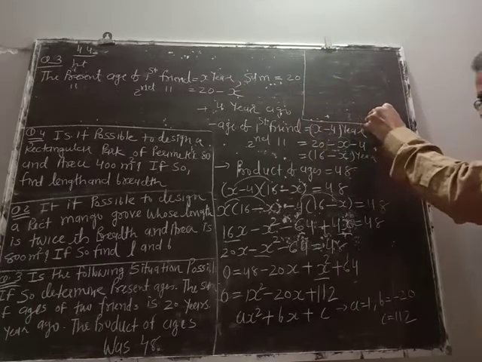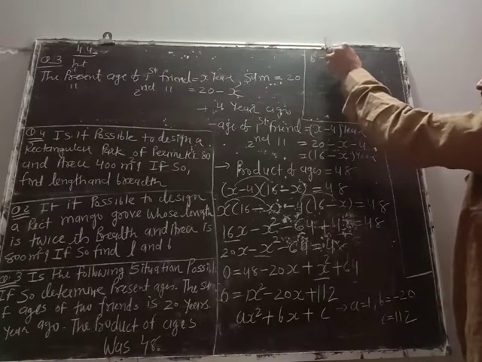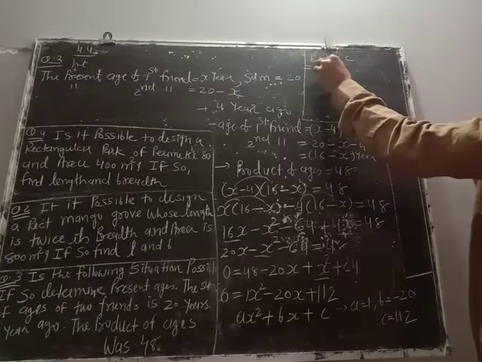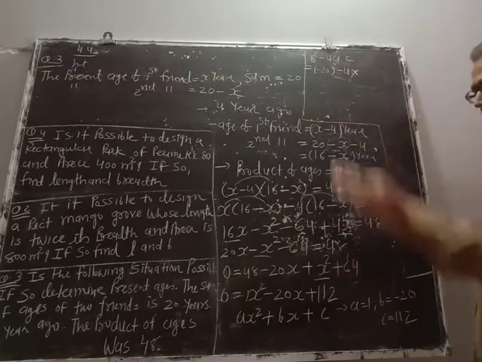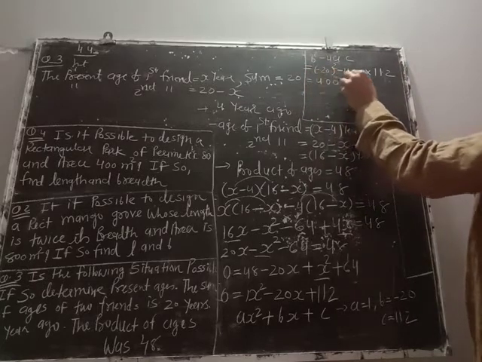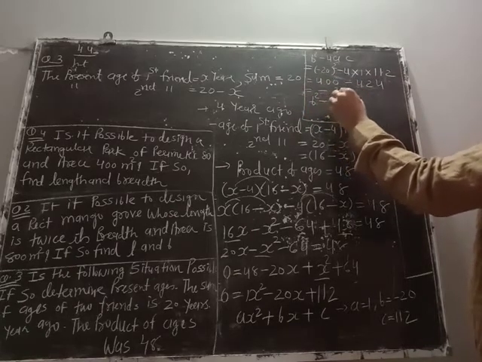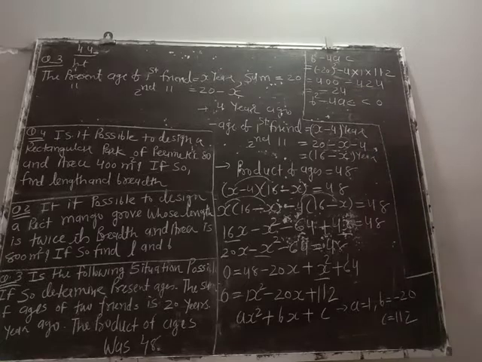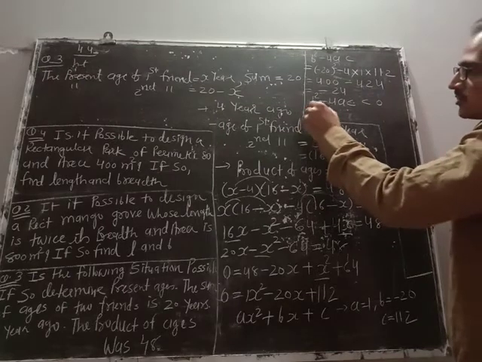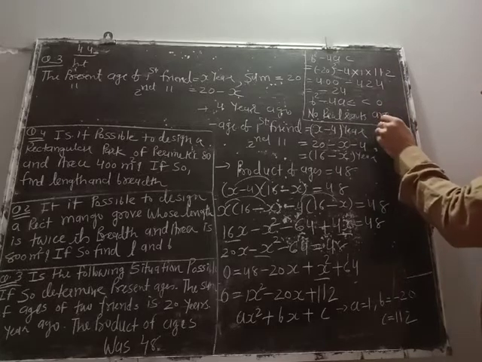Let us find out b square minus 4ac. b is minus 20, minus 4 into a 1 and c 112. So 400 minus 448, I will get minus 48. b square minus 4ac is less than 0. Whenever we have b square minus 4ac less than 0, no real roots are possible.